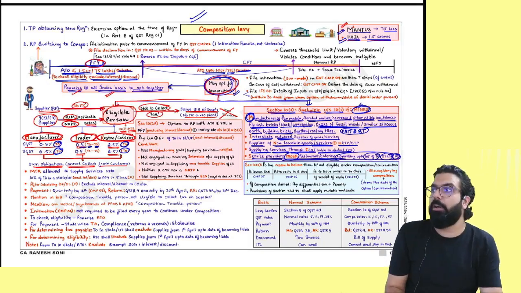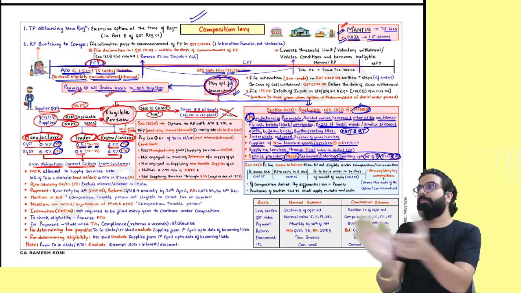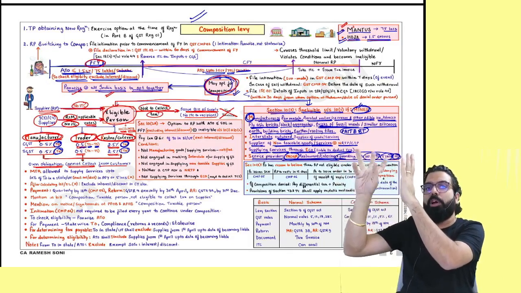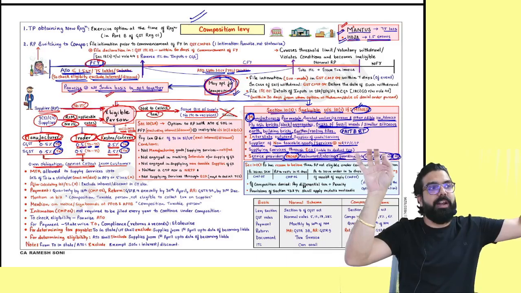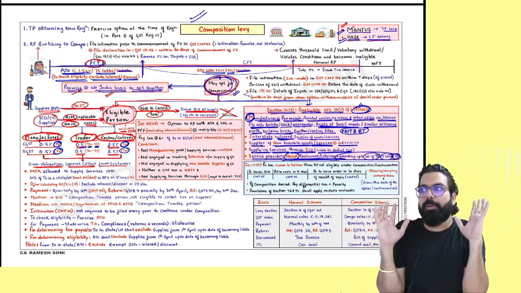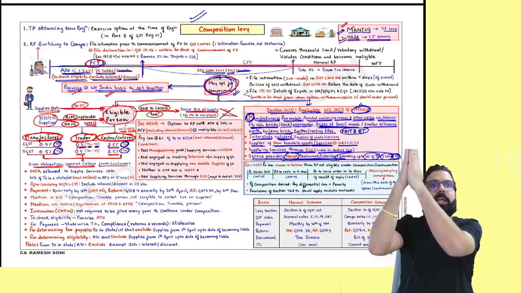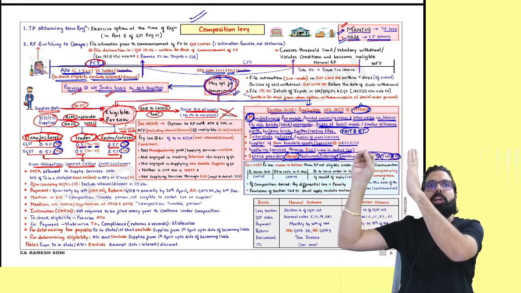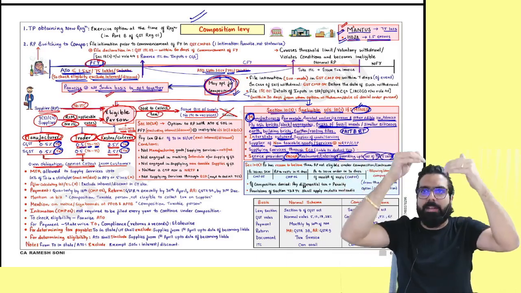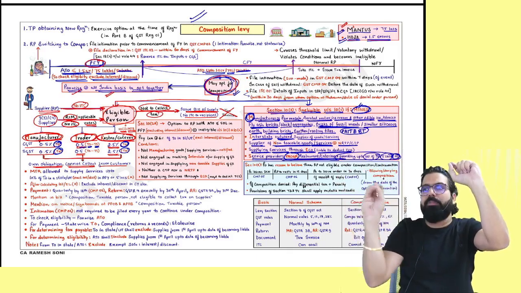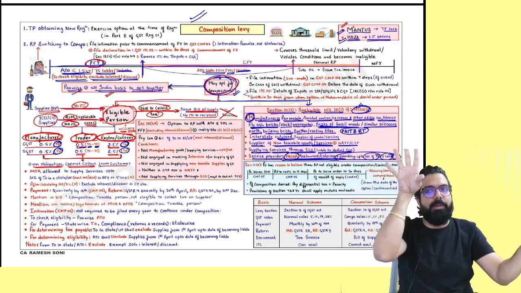Everyone over here now. Let's go ahead. Tell me one thing. I told you, if your turnover in the preceding financial year is 1.5 crore or 75 lakh, then in the current financial year, are you eligible for composition scheme? Yes. If you are eligible, who are the people eligible? MTR. Who are the people ineligible?